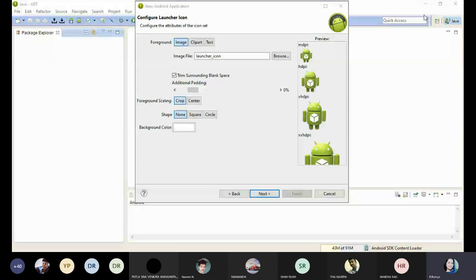Yeah, I think it is visible to everyone. Someone already posted here, Purna. So the configure launcher icon screen is very important.